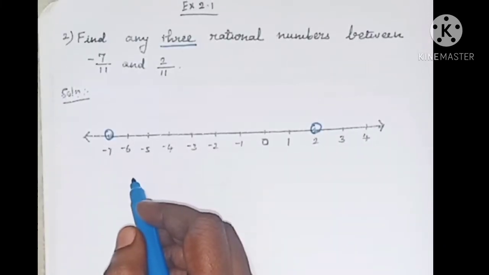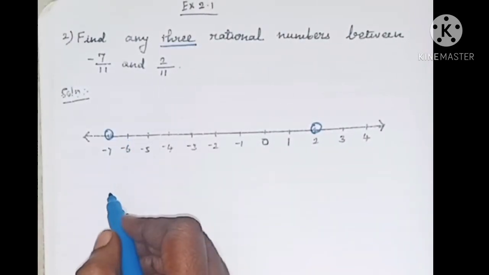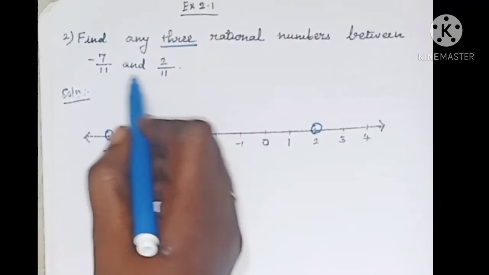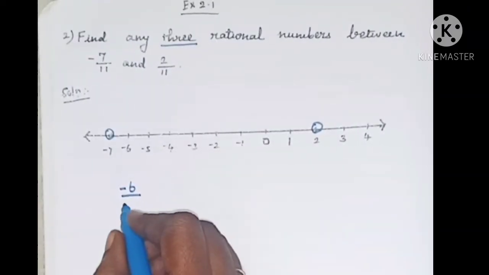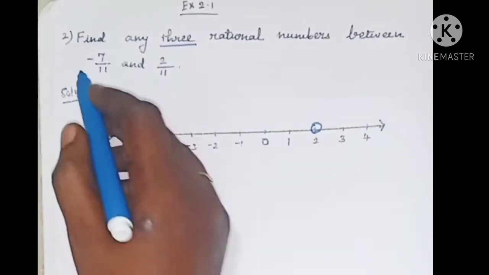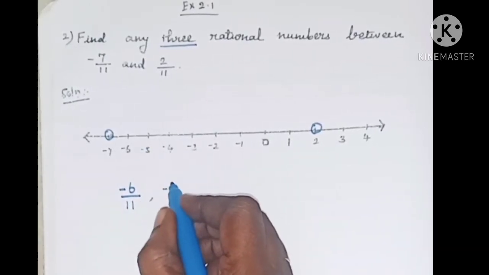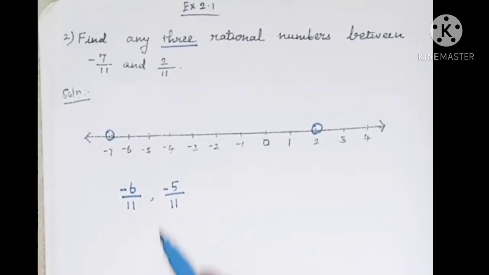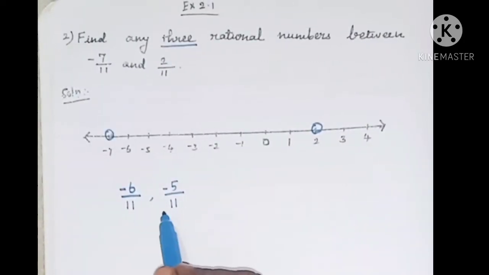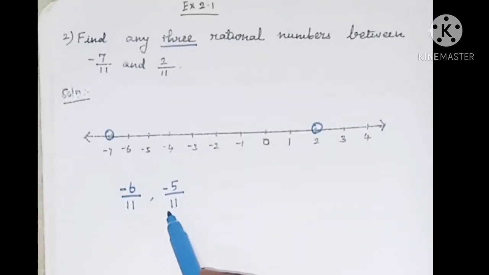The rational numbers in between these two rational numbers are, after minus 7 we have minus 6. So minus 6 divided by, in the denominator, both the fractions we have the same denominator, isn't it? So minus 6 by 11 is the one rational number. This is one rational number between these two rational numbers. And then next we have minus 5, isn't it? So minus 5 divided by 11. Since in the problem they have given 11 in the denominator, we should write 11 in the denominator here also. So minus 5 by 11 is another rational number.